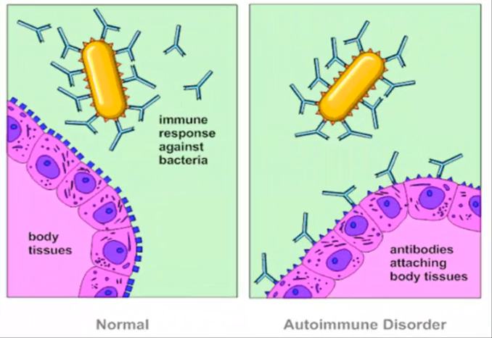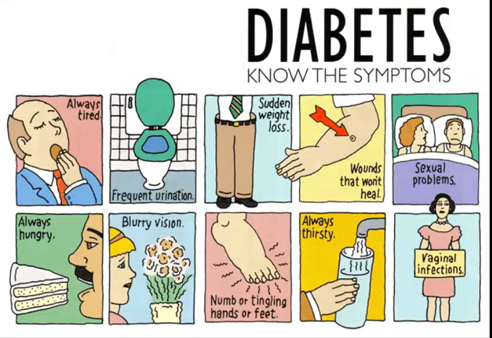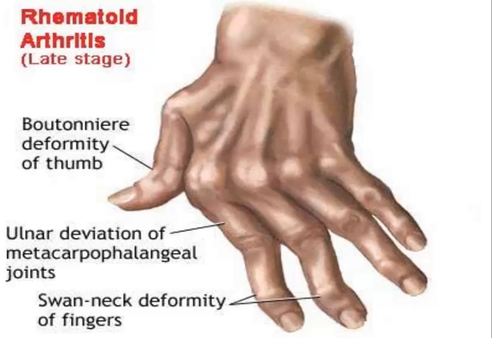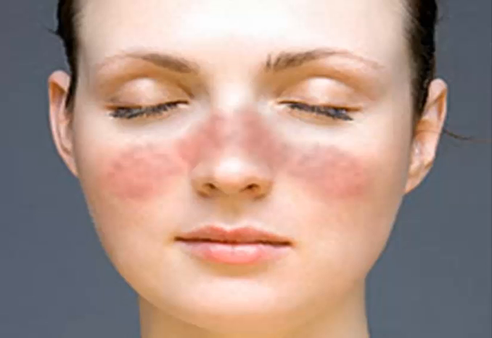Autoimmune disease is when the immune system attacks the body itself. Examples of autoimmune diseases are type 1 diabetes, rheumatoid arthritis, and lupus.